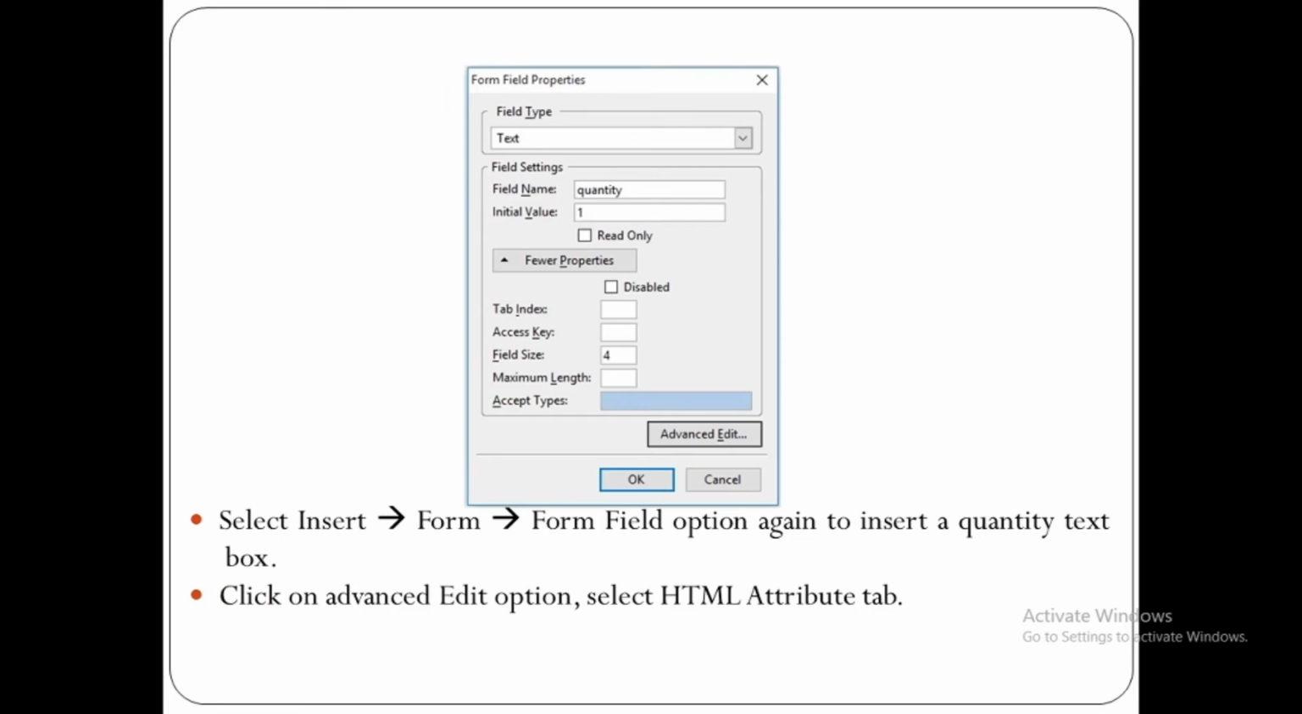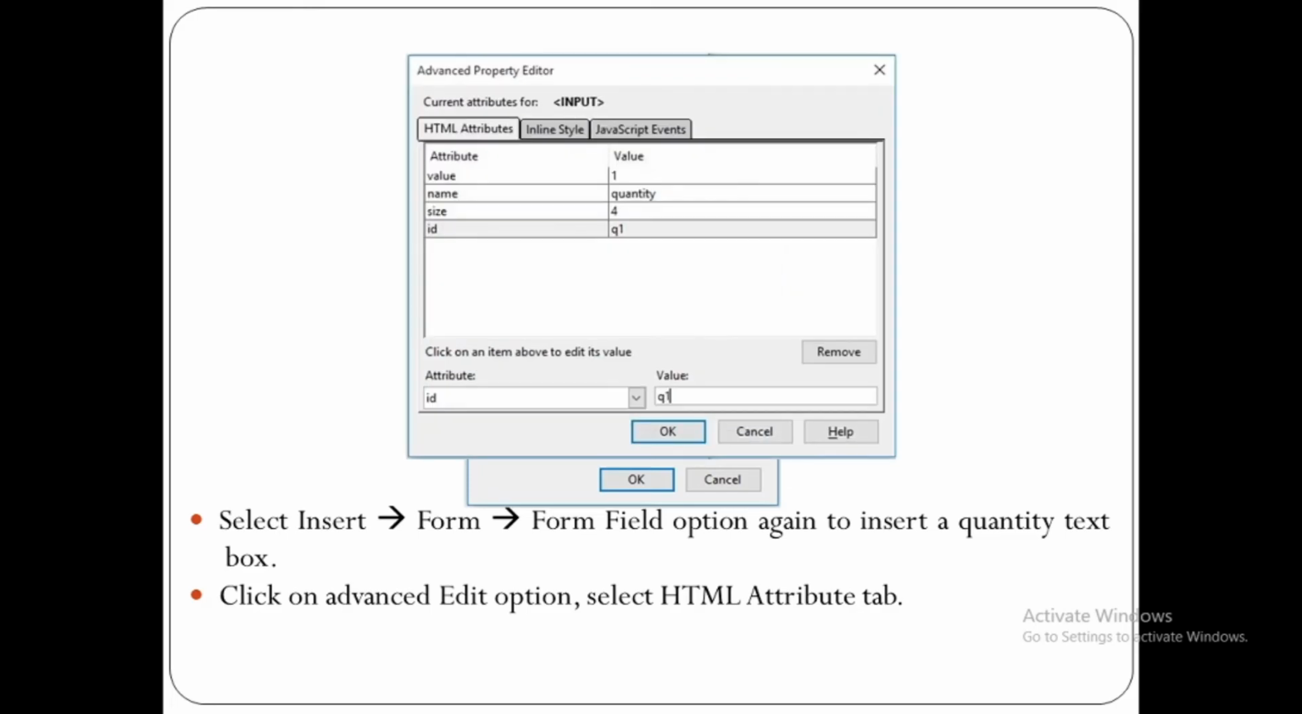Then click on advanced edit option again. Select HTML attribute tab. Same way, click on ID attribute and then give value Q1. So for text box we have given ID value Q1, that is actually identification. So using Q1 word we can find out the particular text box.